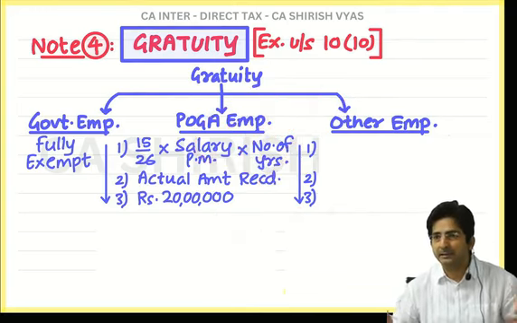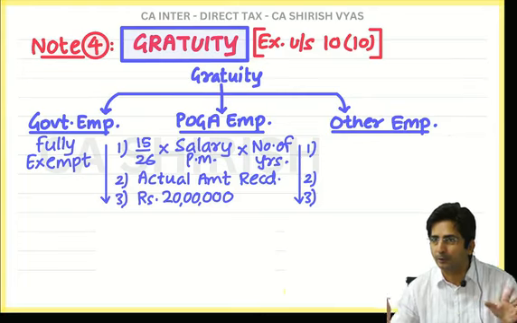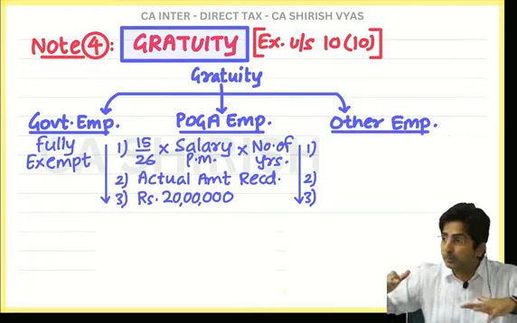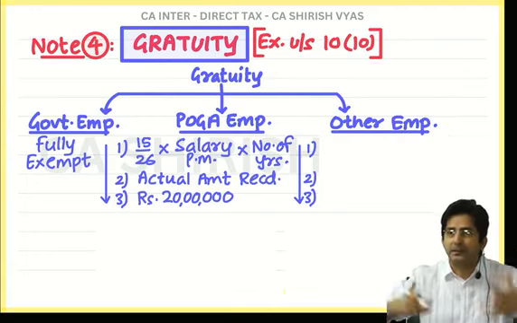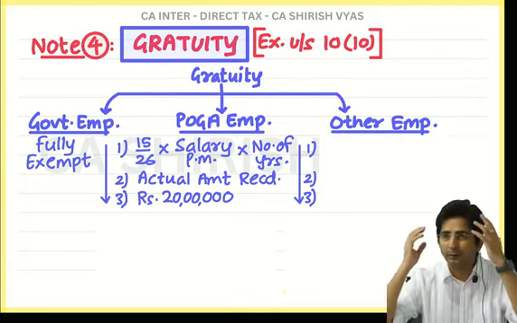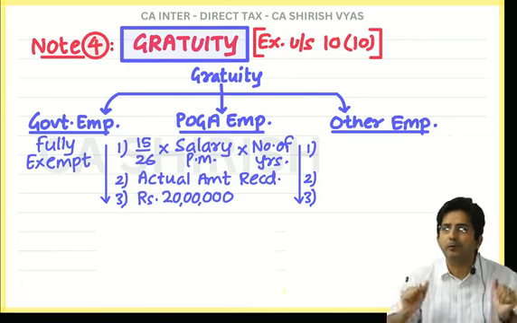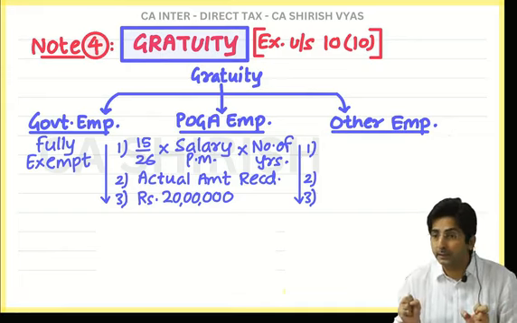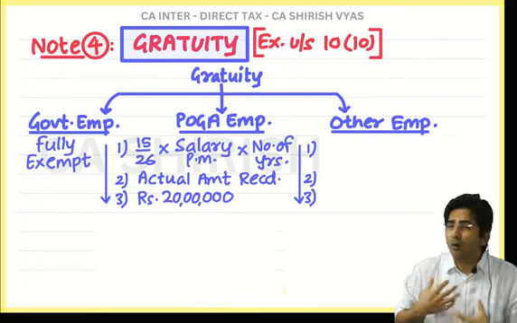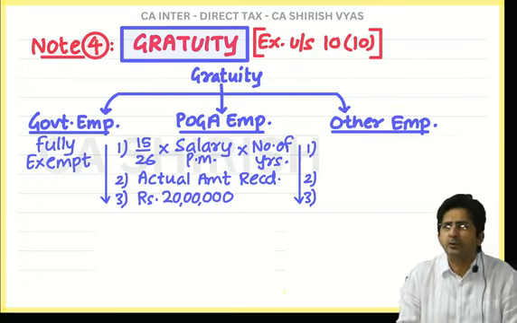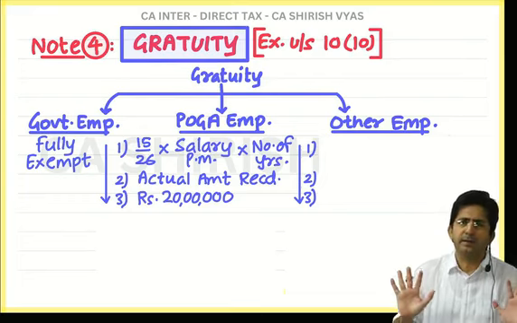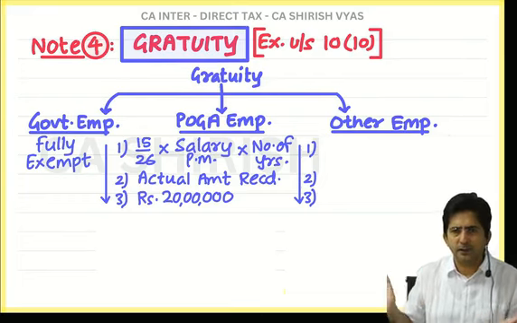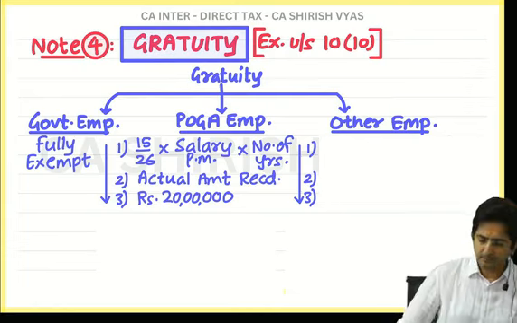But sometimes that 3 lakhs amount will also not have value if it is big, because the maximum limit is 20 lakhs. You know why this formula, like whichever is less, comes? Whenever the government has double things in mind, they make a formula. And here what are the double things? On one hand they feel whatever is your right as per the Payment of Gratuity Act, we will exempt you. But on the other hand they are saying not more than 20 lakhs. That's why a formula, whichever is less.